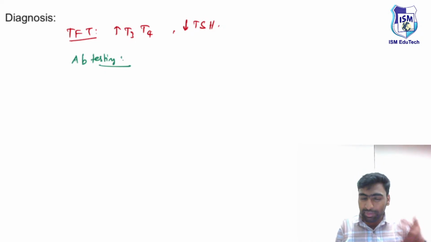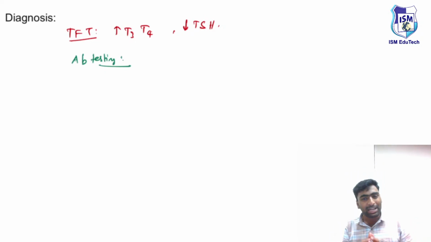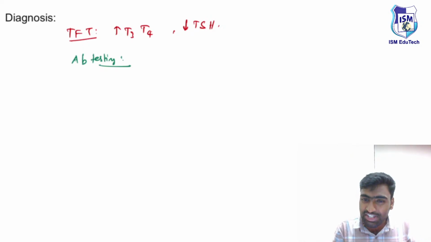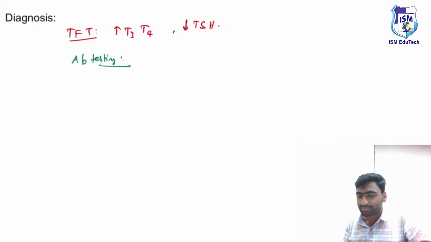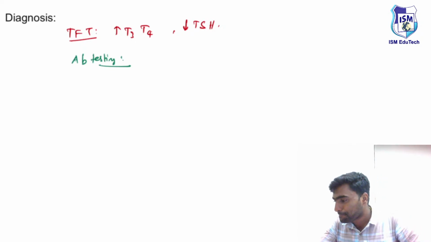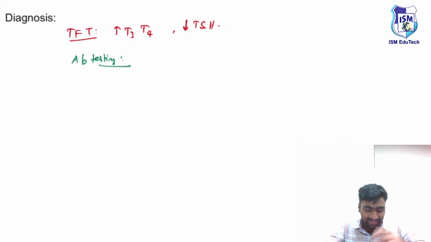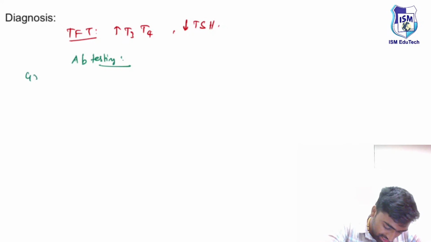Fine. Could you please recall which type of hypersensitivity reaction is Graves' disease? Just remember the type of hypersensitivity reaction seen in a case of Graves' disease.